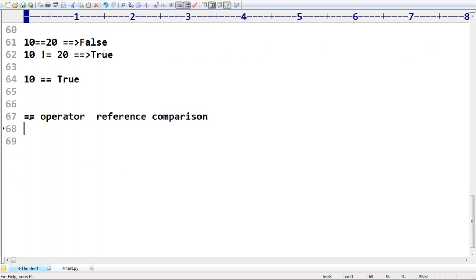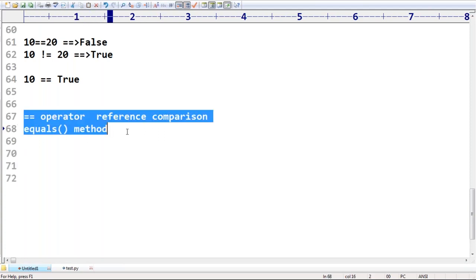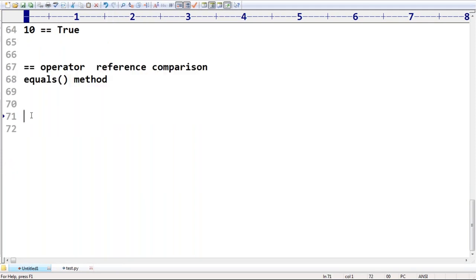If you want content comparison, then we have to go for the equals method. That is Java's behavior, but in Python double equal is always meant for content comparison.